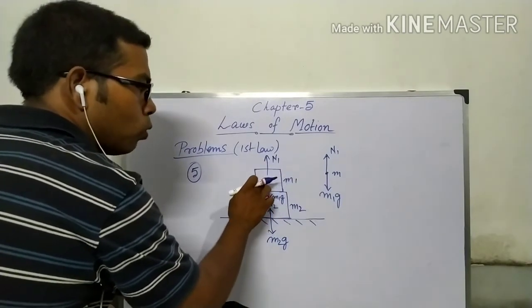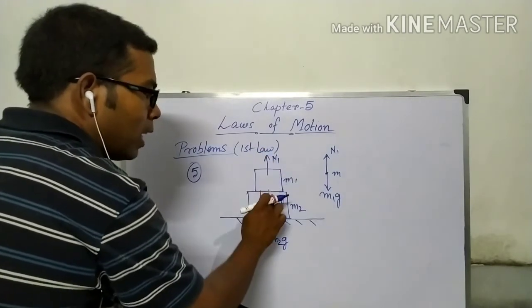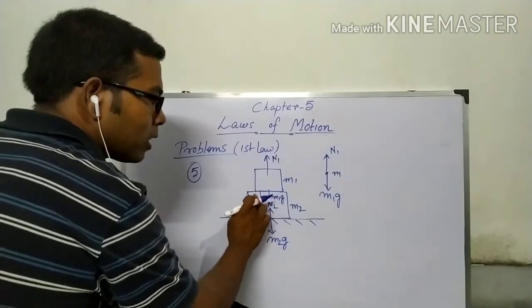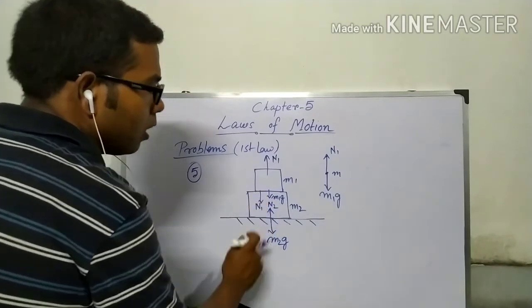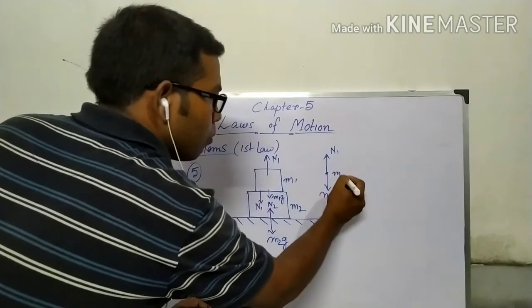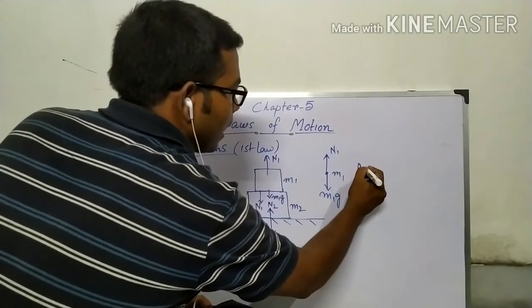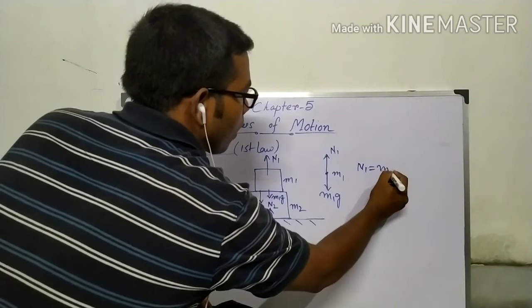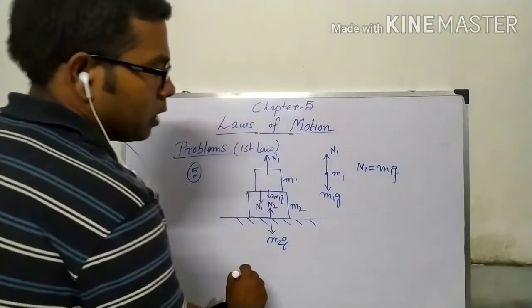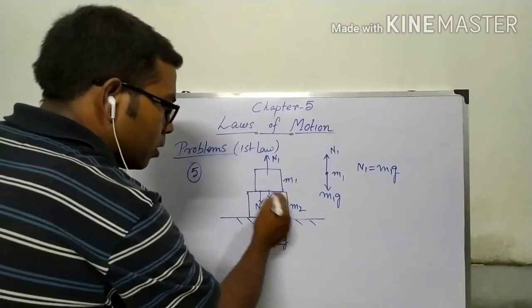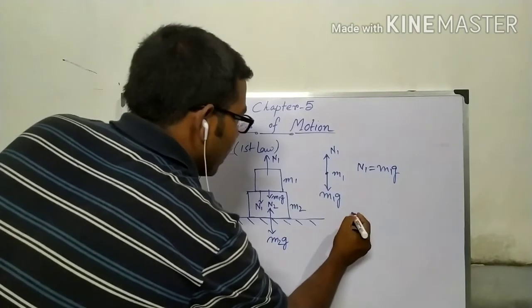So there are two forces acting on this, one upward and another downward. So this is for the M1 block. So we can write in equilibrium that N1 equals M1g.